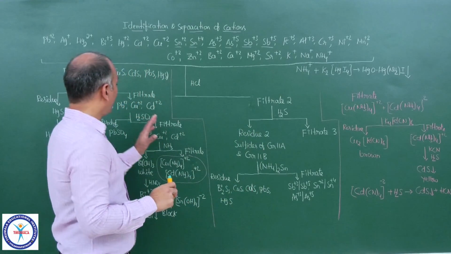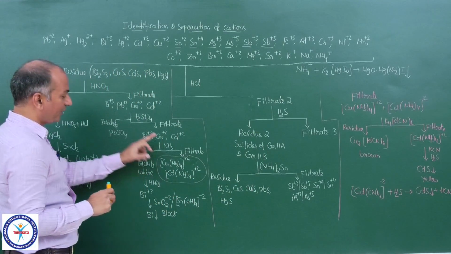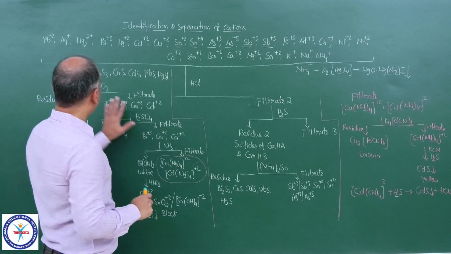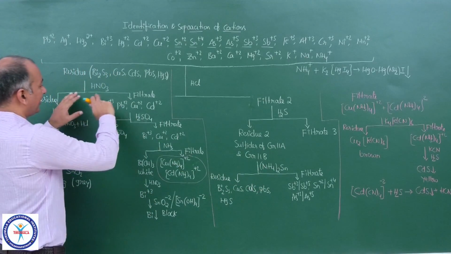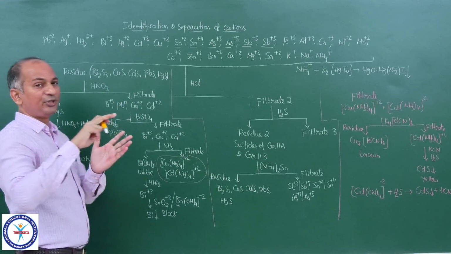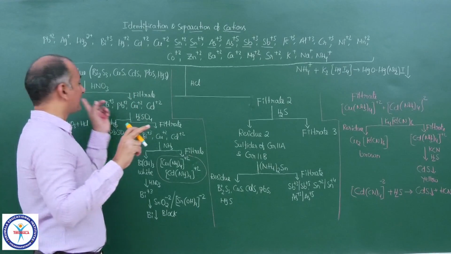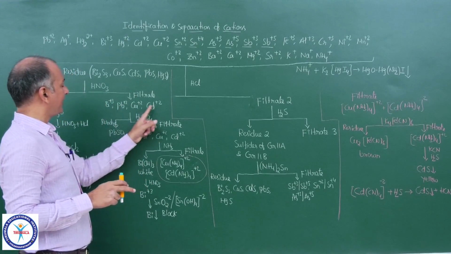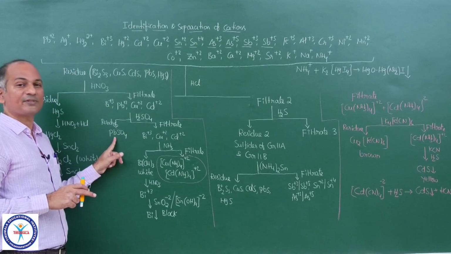Now you see, the residue which we have here, after separating the group 2B cations, is treated first with HNO3, giving residue and filtrate. In the residue, the HgS will be there and you confirm it. Then in the filtrate we have 4 ions. First we separate Pb2+ in the form of sulfate.